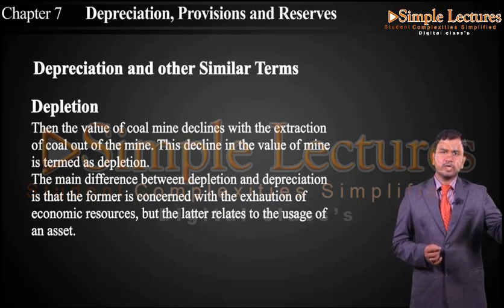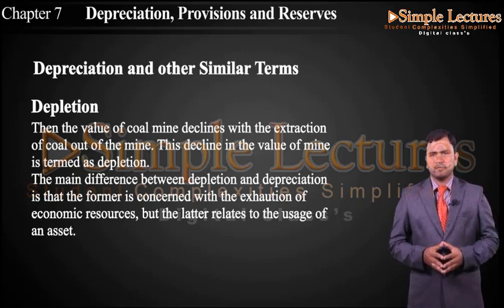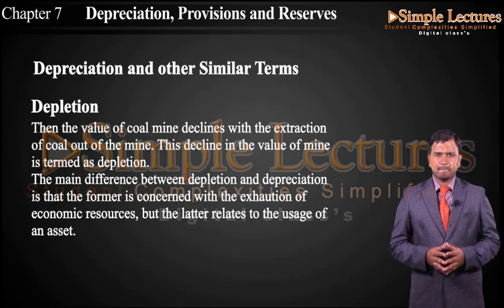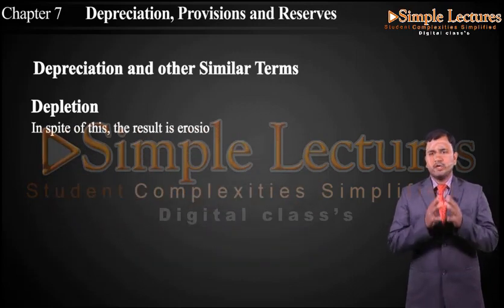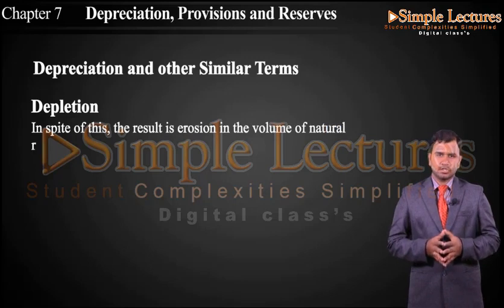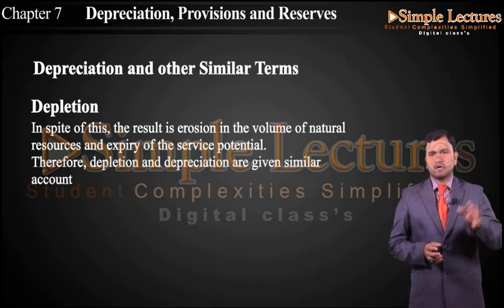According to that reduction, the concept is called depletion, where the value of that coal mine will be reduced. It results in erosion in the volume of natural resources and expiry of the service potential. Therefore, depletion and depreciation are given similar accounting treatment.